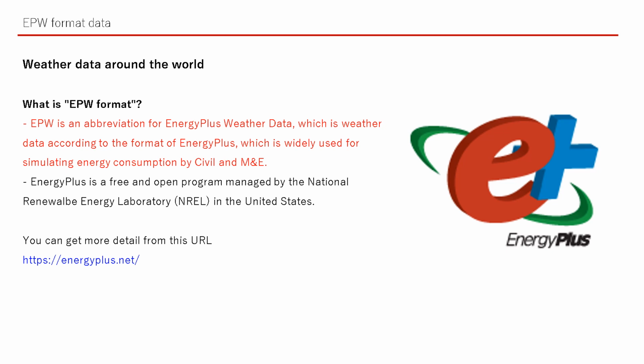EPW is an abbreviation for EnergyPlus Weather data, which is weather data according to the format of EnergyPlus, which is widely used for simulating energy consumption by civil and M&E. EnergyPlus is a free and open program managed by the National Renewable Energy Laboratory, NREL, in the United States. You can get more detail from this EnergyPlus homepage.